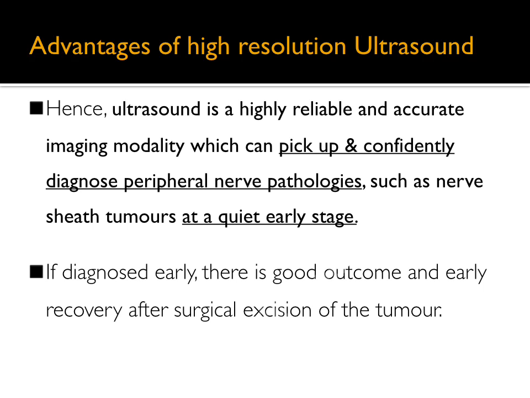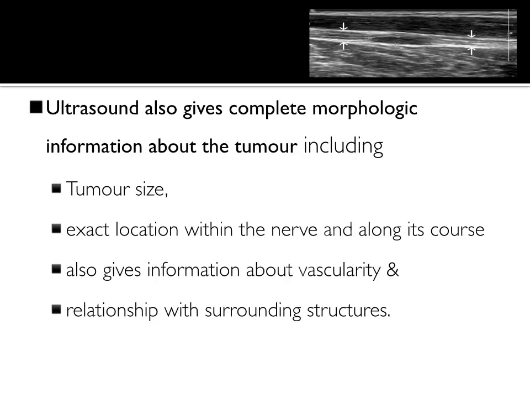If diagnosed early, there is good outcome and early recovery after surgical excision of the tumor. Ultrasound also gives complete morphological information about the tumor, including the tumor size, exact location within the nerve, and also the exact location along the course of the nerve, that is, where exactly the lesion is located, how many centimeters from the origin. It also gives the information about the vascularity of the lesion and also the relationship with the surrounding structures.